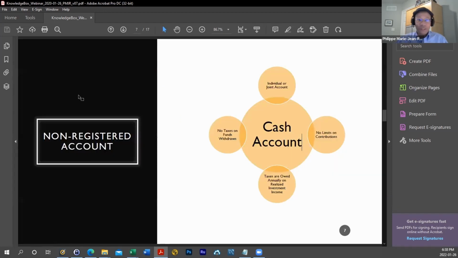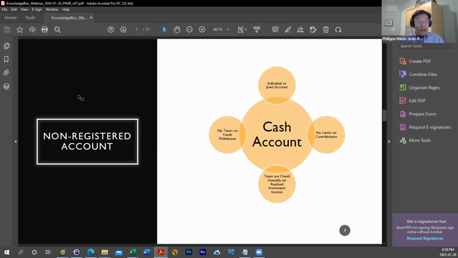Now, the non-registered account is the third most commonly used type of account in Canada. I use the example of a cash account, which is an individual account, or it could be a joint account as well. There are no limits on contribution.